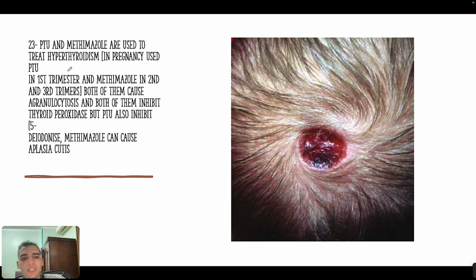Okay, the next concept is that PTU and methimazole are drugs that are used to treat hyperthyroidism.